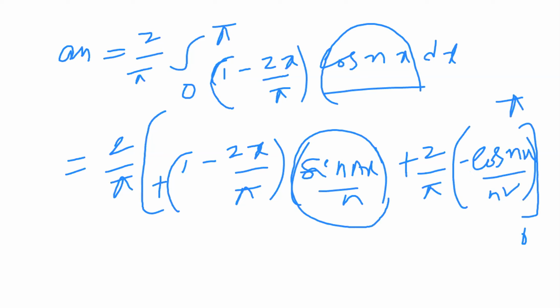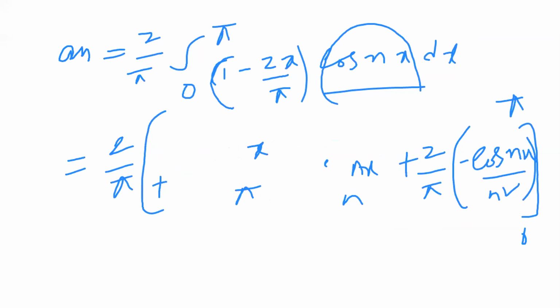Already in the last class I said that in sine full angles, sin pi, sin 0, sin 2 pi, sin 3 pi, any sine full angles are 0. This value, completely in the upper limit and lower limit, is 0. So replacing x equal to 0, the total value is 0. So I cancel this total value. In the outside, 2 by pi, the outside value is 2 by pi.